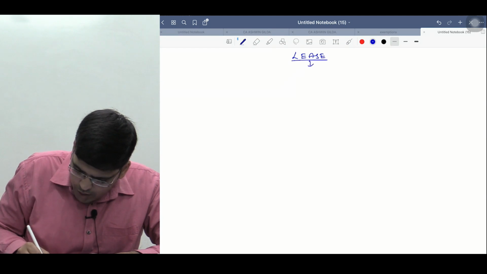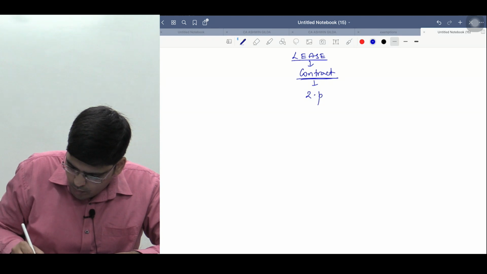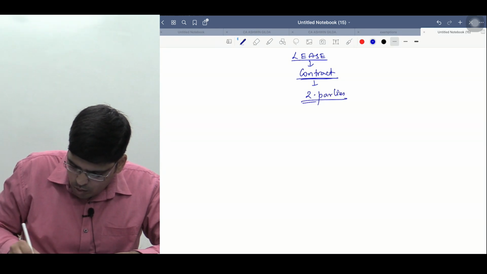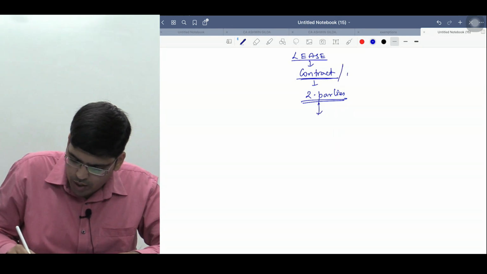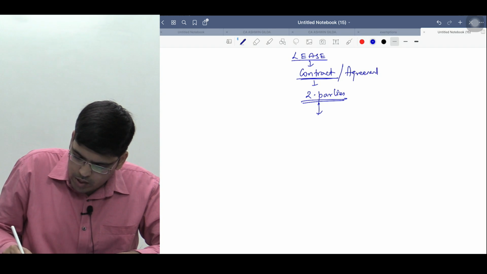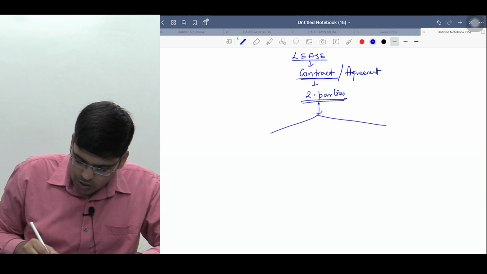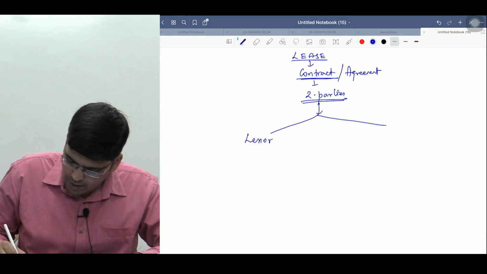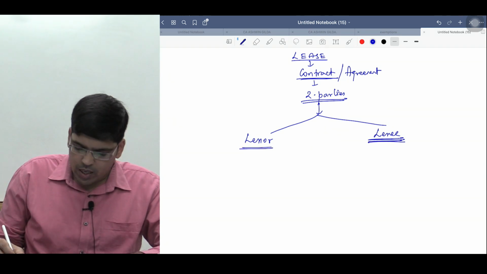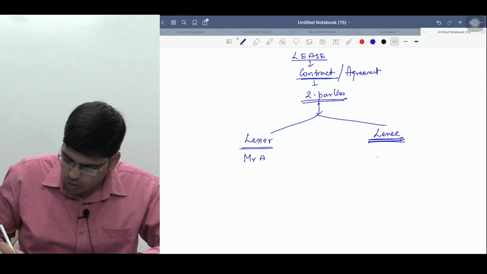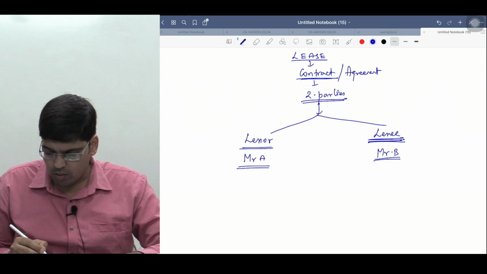Lease is a contract between two parties. टू पार्टीज, दो लोगों के बीच में अग्रीमेंट है. You can say contract and agreement. It's an agreement and contract between two parties. Those two parties are called lessor and lessee. Say lessor is Mr. A and lessee is Mr. B. एक एग्जाम्पल बोल रहा हूँ, सुनो. Lessor is Mr. A. Lessee is Mr. B.